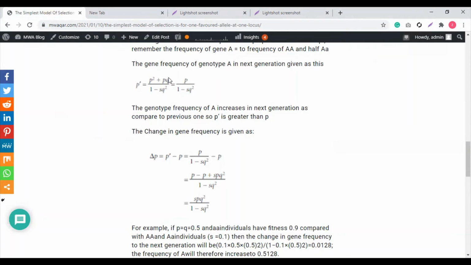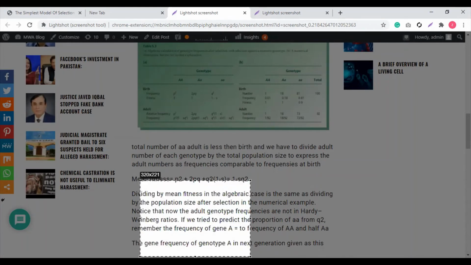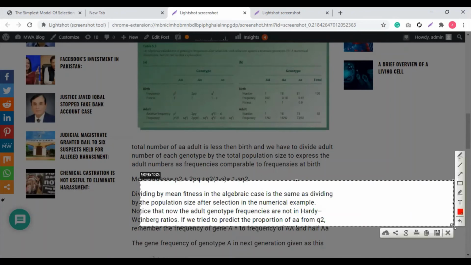Again, if you know the rules of algebra, we can take this P as common in the equation and then do some work.